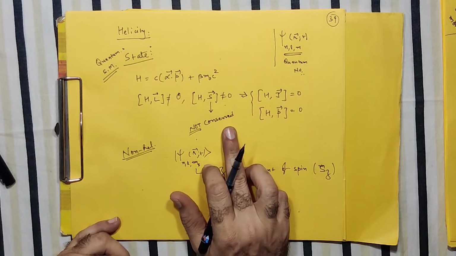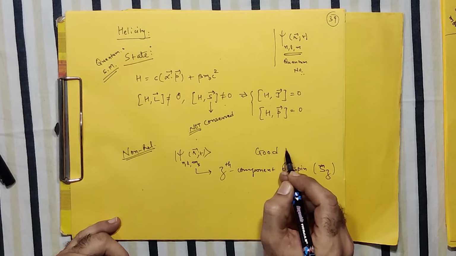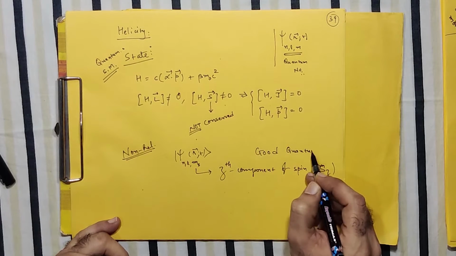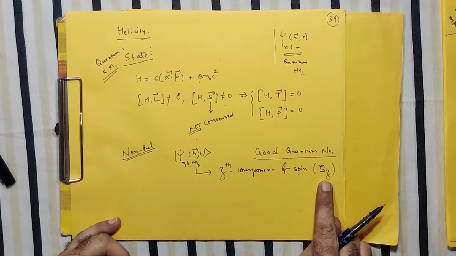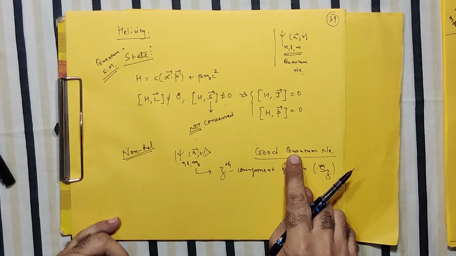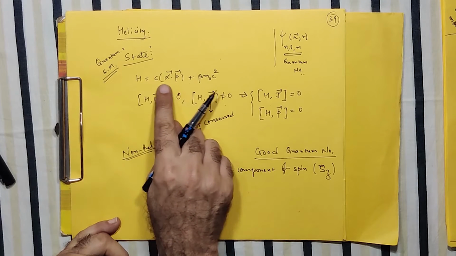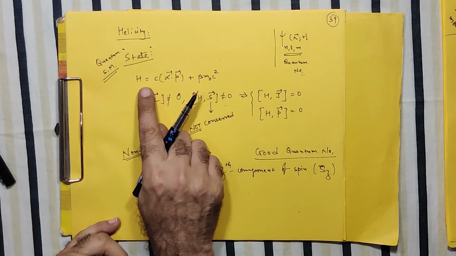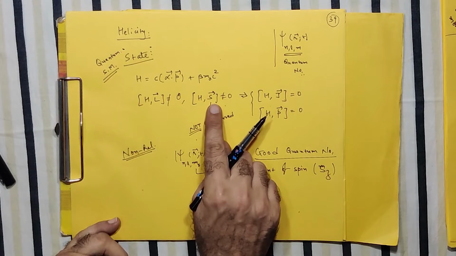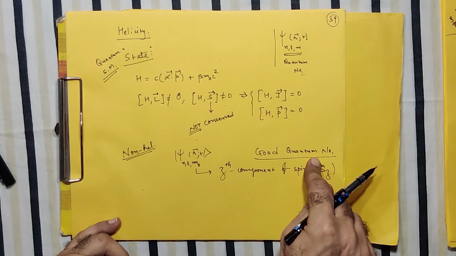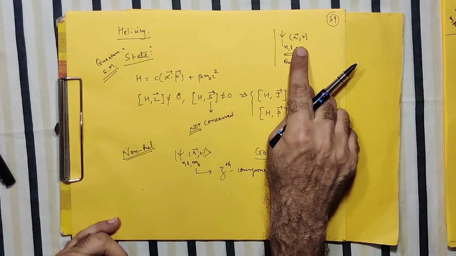Any physical quantity which is conserved and used as a quantum number is known as a good quantum number. So in the non-relativistic scenario, Sz is a good quantum number which can be used to label any particular state. But against that, we have just realized that in the case of a relativistic, high energy particle like a free Dirac particle, the Hamiltonian does not commute with S, and S is not a good quantum number. So obviously S or L alone cannot be used to label the state.